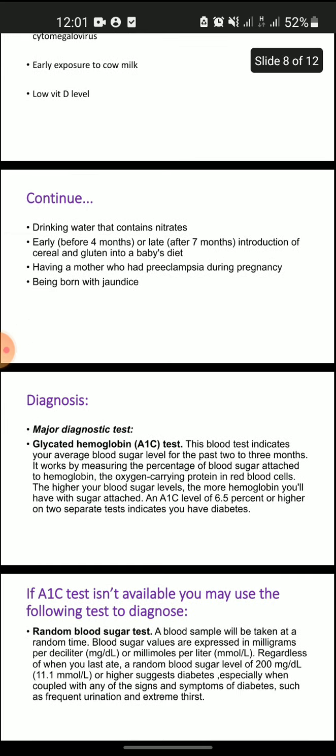What are the diagnostic tests for insulin dependent diabetes mellitus? There is one most important diagnostic test, which is known as the glycated hemoglobin A1C test. This blood test indicates your average blood sugar level for the past 2 or 3 months. It works by measuring the percentage of blood sugar attached to hemoglobin, the oxygen carrying protein in the red blood cells. The higher your blood sugar level, the more hemoglobin you'll have with sugar attached. An A1C level of 6.5% or higher on two separate tests indicates you have diabetes.